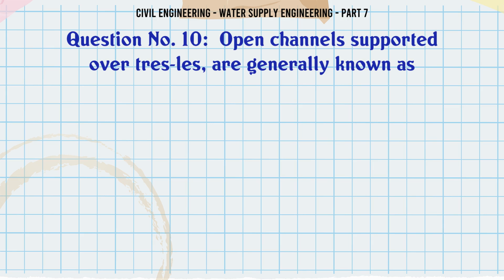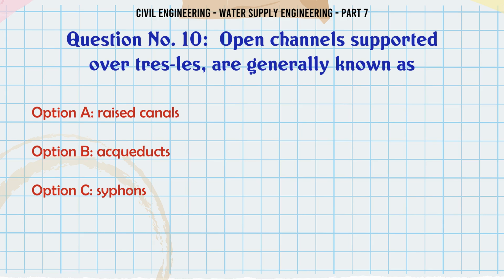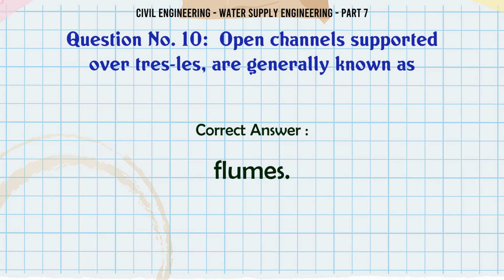Open channels supported over trestle legs are generally known as A. Raised canals, B. Aqueducts, C. Siphons, D. Flumes. The correct answer is flumes.